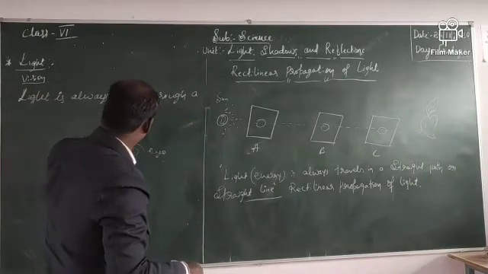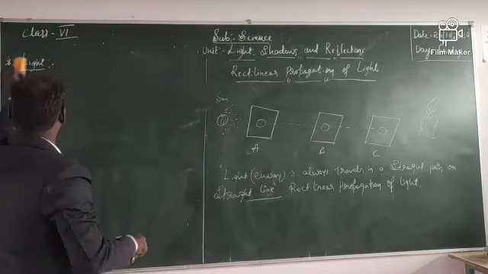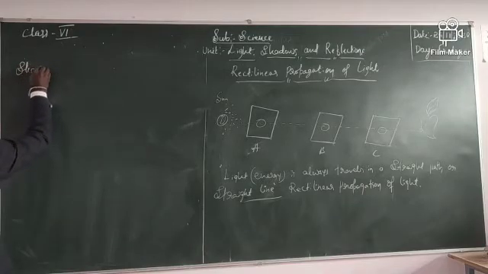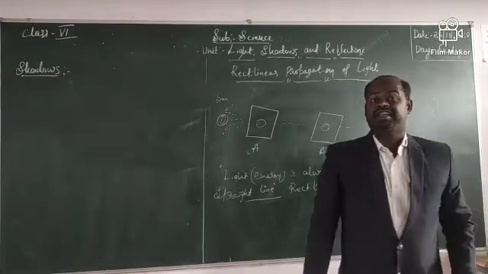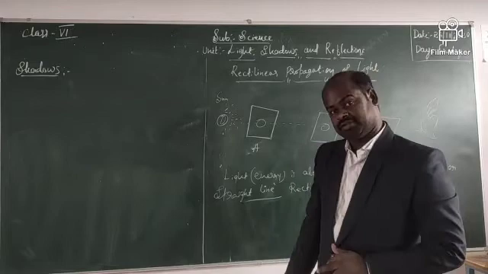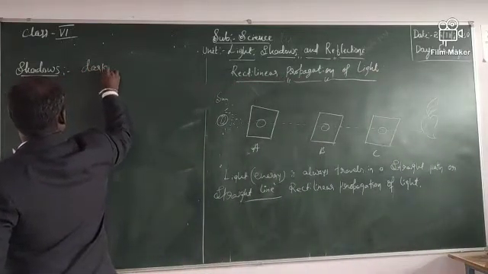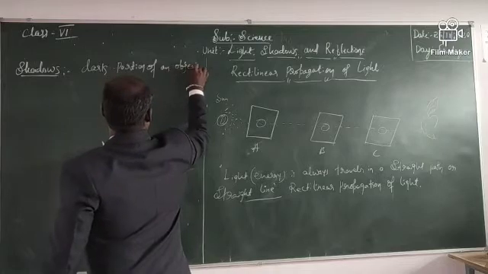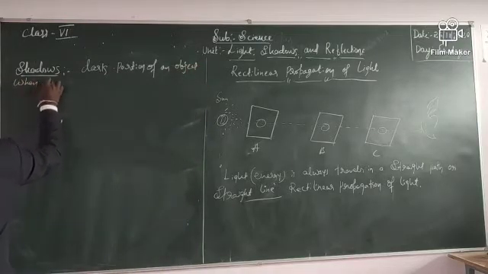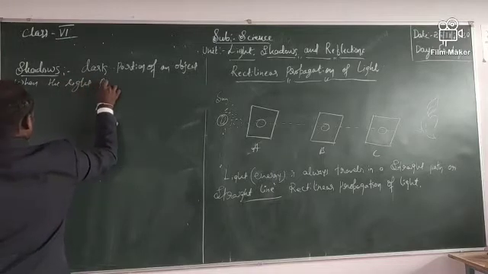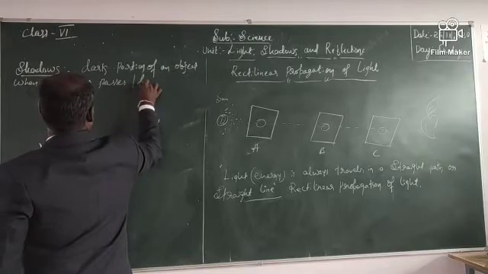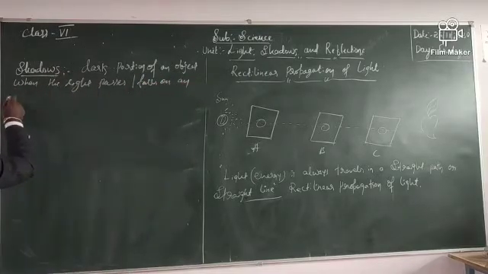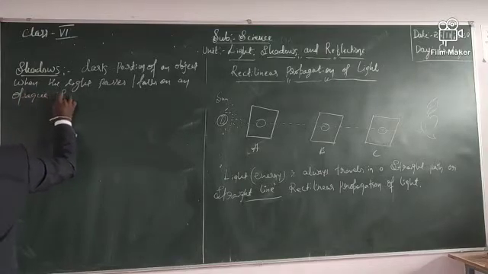Shadow. What is the meaning of shadow? Shadow means the darkest portion of an object when the light passes or falls on an opaque substance.